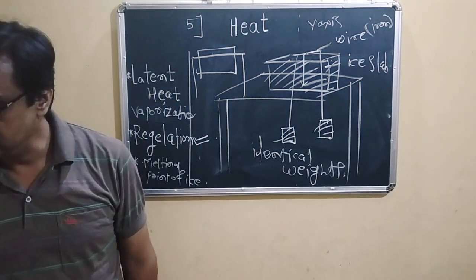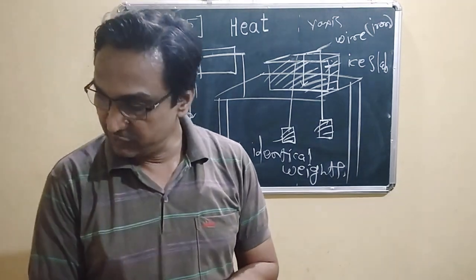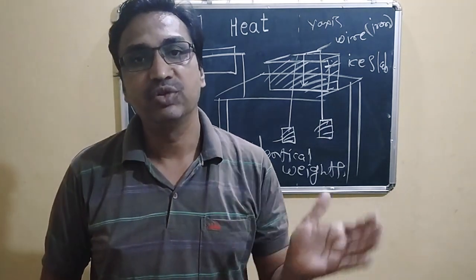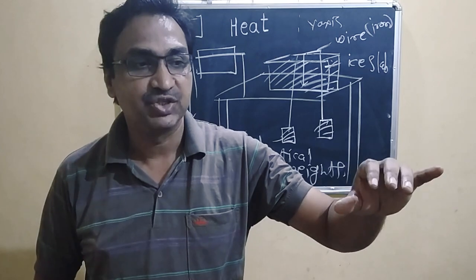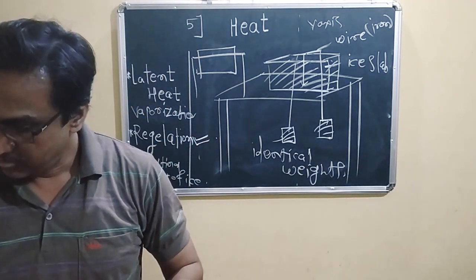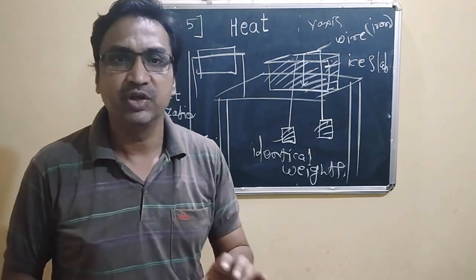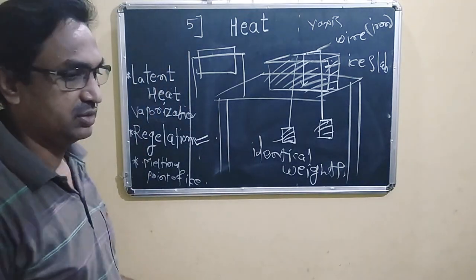So regelation is the phenomenon in which ice converts to liquid due to applied pressure, and reconverts to ice after removing the pressure.